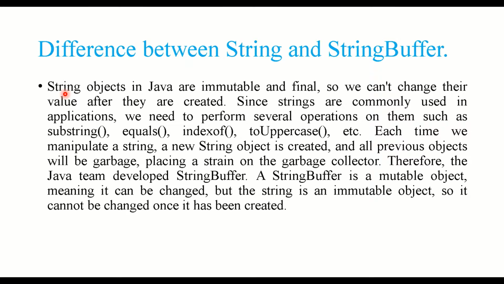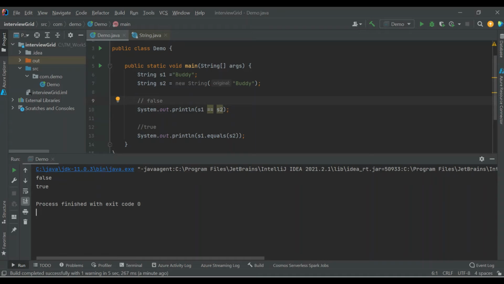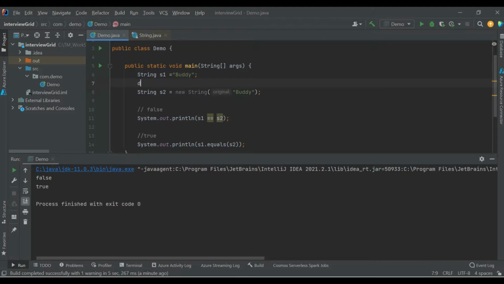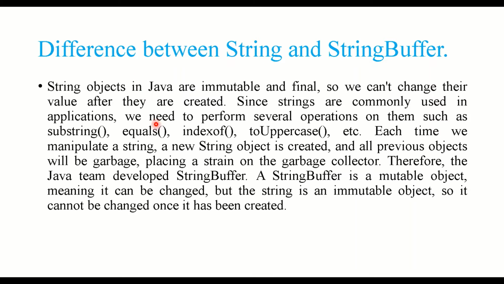As I said, string is immutable. So once created, suppose I have string s1 is equal to buddy, and I want to just trim it to DDY, the last three. If you do this again, it will create a new reference in the memory. So this will be costly. That's why StringBuffer came into the picture. String objects in Java are immutable and final, so we can't change their value after they are created.